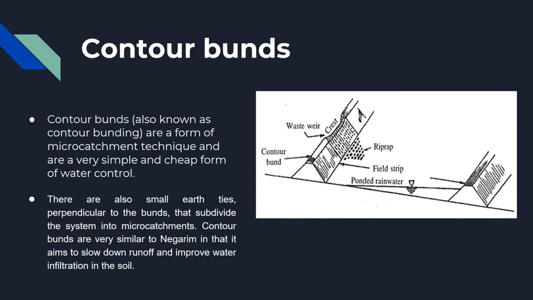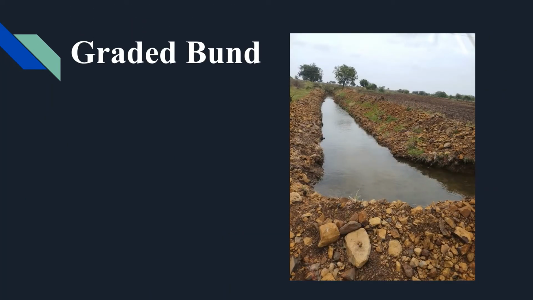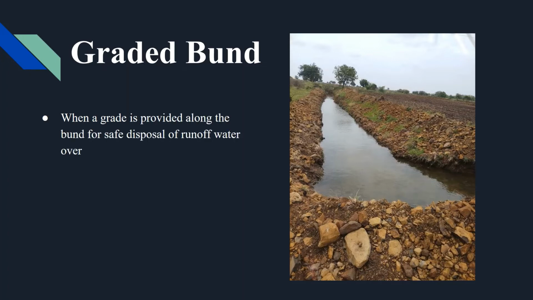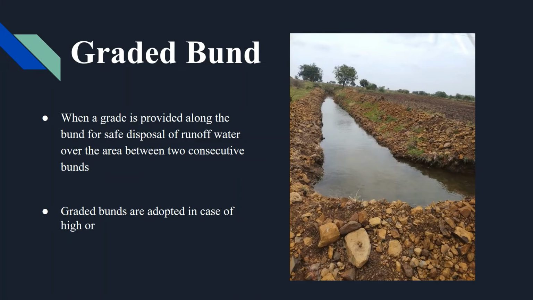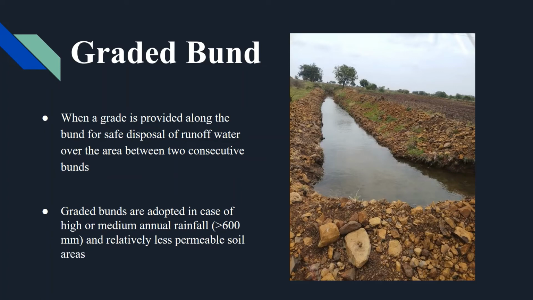Contour bunds for tree planting are suitable for arid and semi-arid areas with rainfall rates between 200 and 750 mm. Graded bund. When a grade is provided along the bund for safe disposal of runoff water over the area between two consecutive bunds, they are called graded bunds. Graded bunds are adopted in case of high or medium annual rainfall, less than 600 mm, or relatively less permeable soil areas. Graded bunds are designed to dispose of excess runoff safely from agriculture fields.